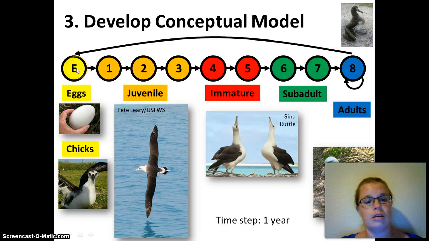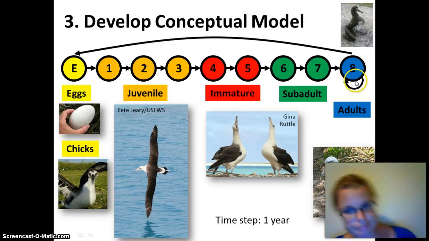And stages E to 7 can all grow into the next stage. Only stage 8 can persist because, well, you can't be an egg or a 4-year-old for more than 1 year. However, this is really stage 8 and above, because they pretty much have the same rate of survival and reproducing once they get to be about 8. And only stage 8 can reproduce.